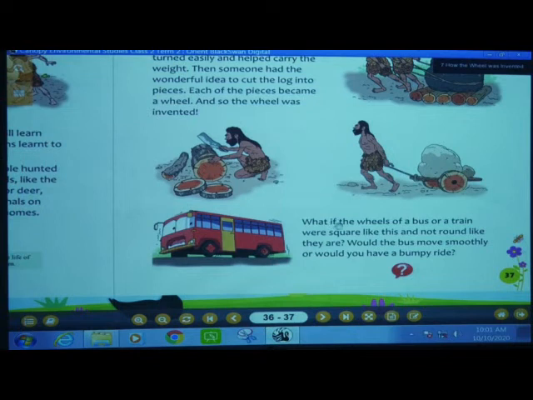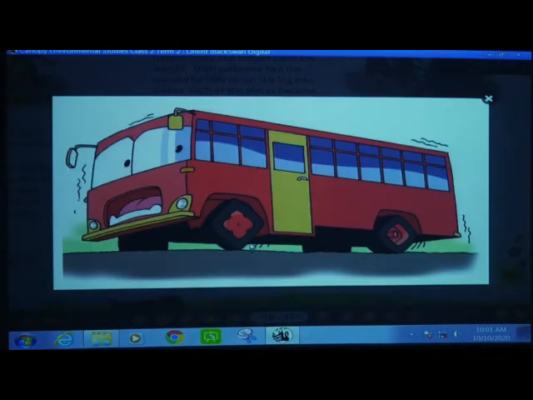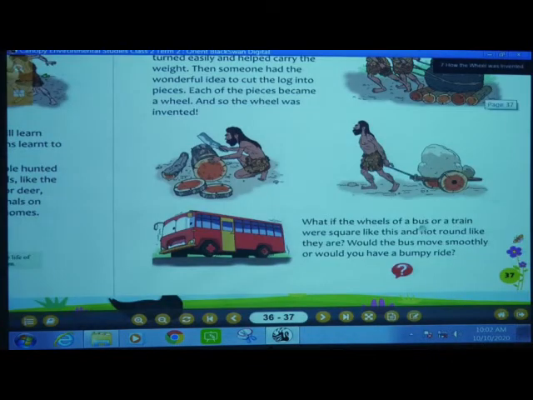So, what if the wheels of a bus or a train were square like this and not round like they are? Would the bus move smoothly or would you have a bumpy ride? Then you can see what they are saying. If the wheels were not round, and if the wheels are in square shape, you can see the bus wheels are in square shape. If the wheels are in this shape, what will happen? You will not get a proper ride, isn't it?